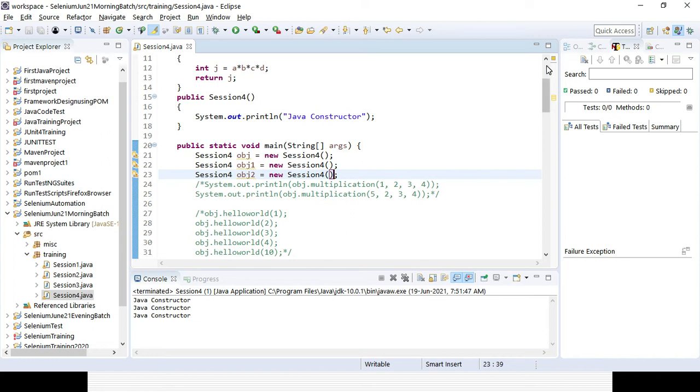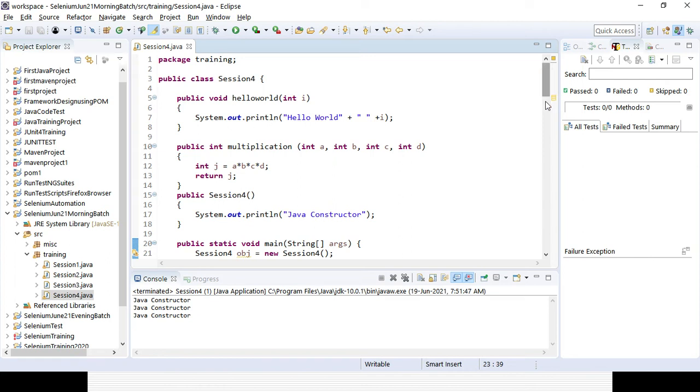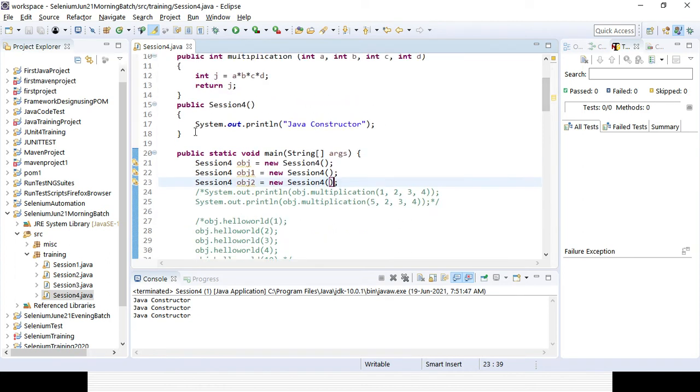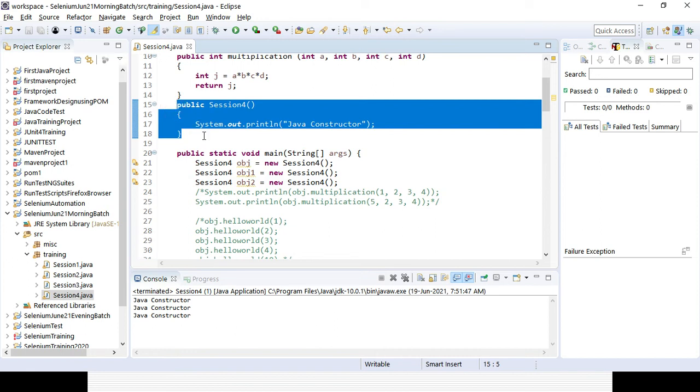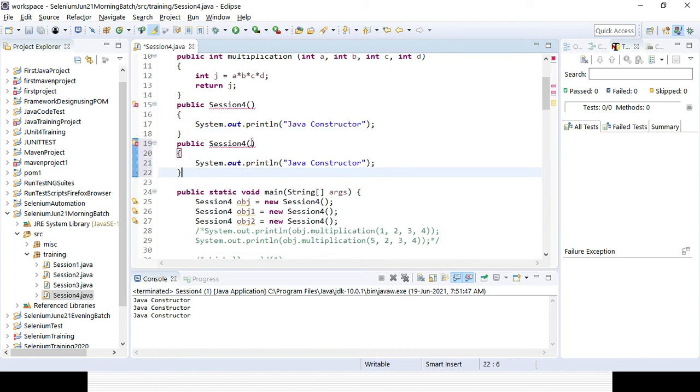Okay, so suppose now I want to create another constructor with the same name. A constructor can be overloaded, meaning the name can be the same but it should have different signatures. Here the name is the same, but the first has no argument, and here I want to pass an argument, suppose an integer k. Here I will use a concatenation sign, separate with a space, and concatenate with that particular k value, okay?